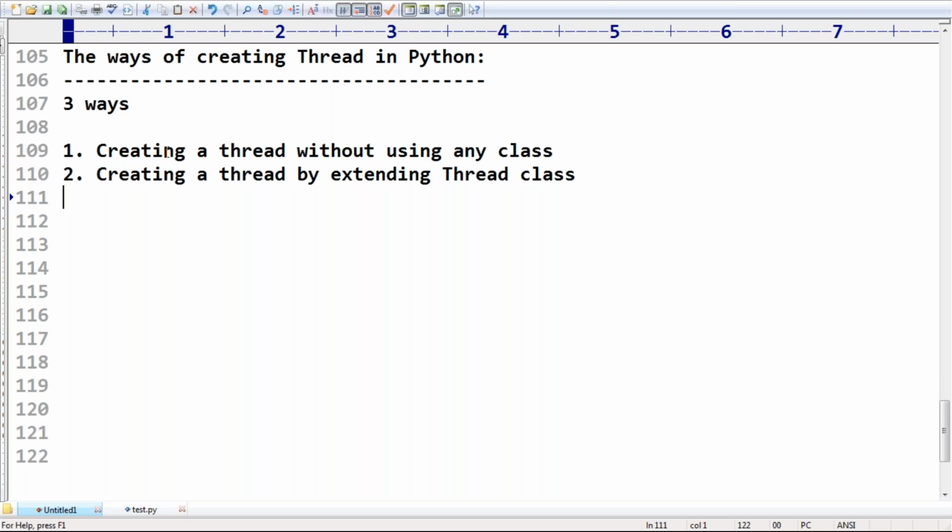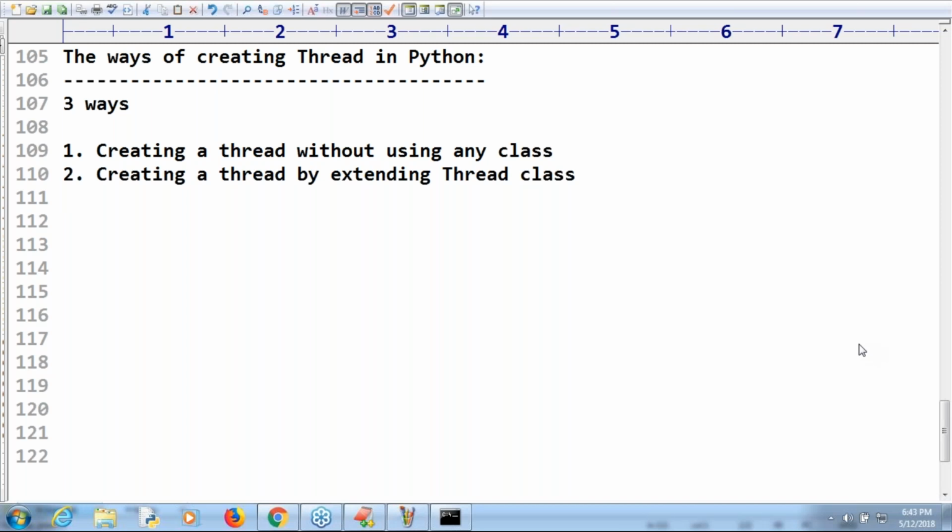Devendra, I didn't get your doubt. Can you please? Sir, only one method is there. What is that? Devendra. Only one method is there. Which one? So no, there are three ways.